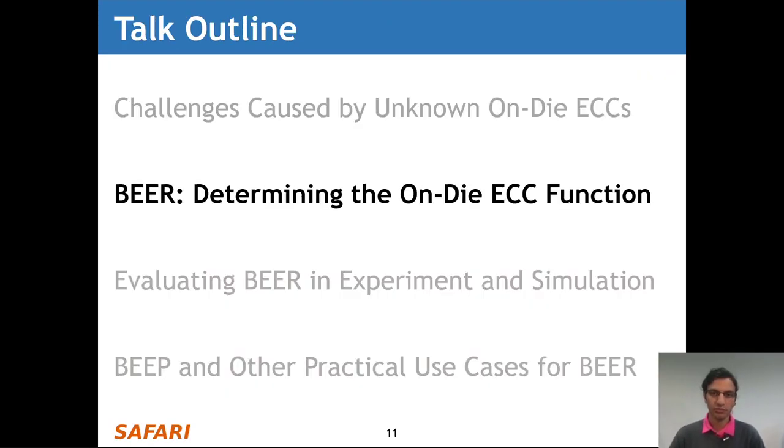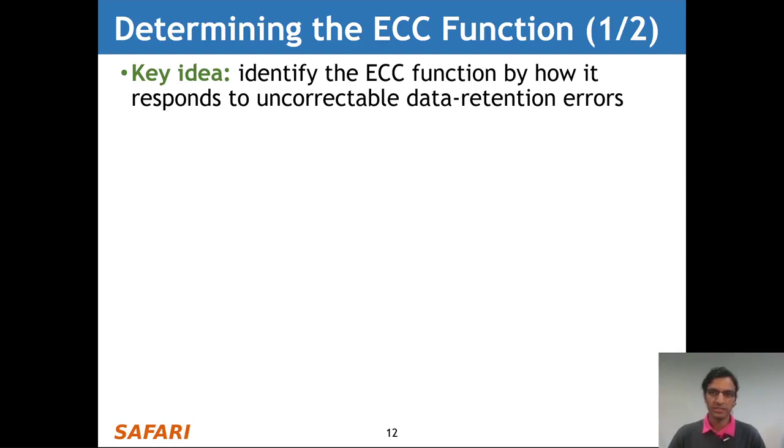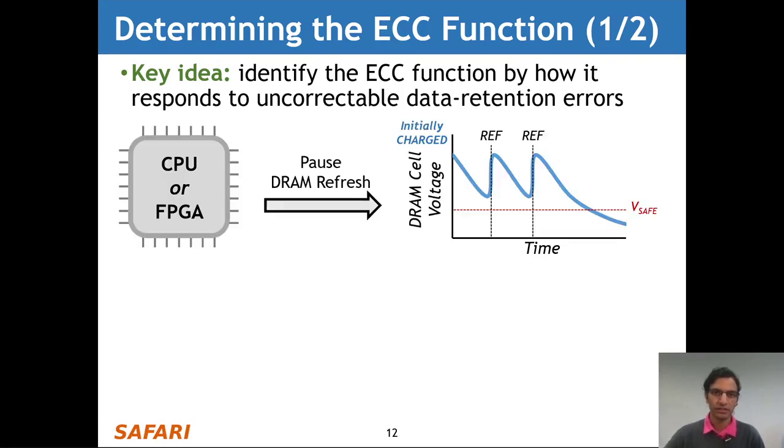Now this leads us into our primary contribution, called BEER. BEER determines the ECC function using the key idea that we can identify the ECC function based on how it responds to uncorrectable data retention errors.